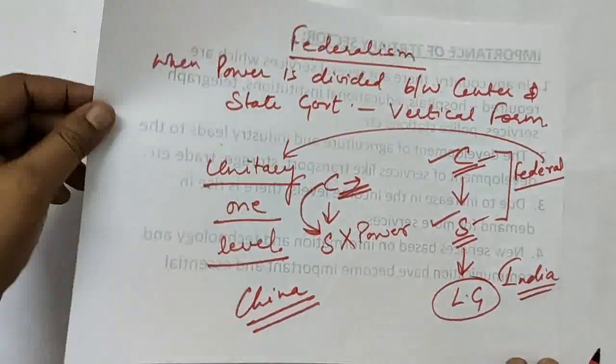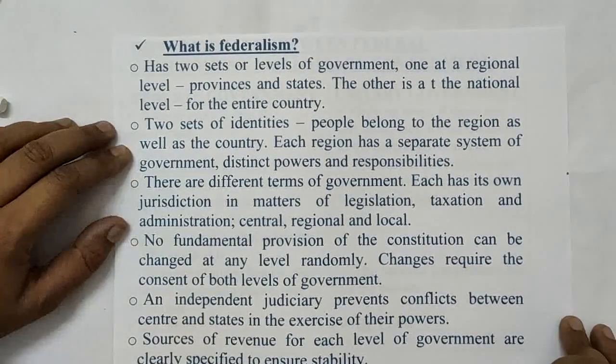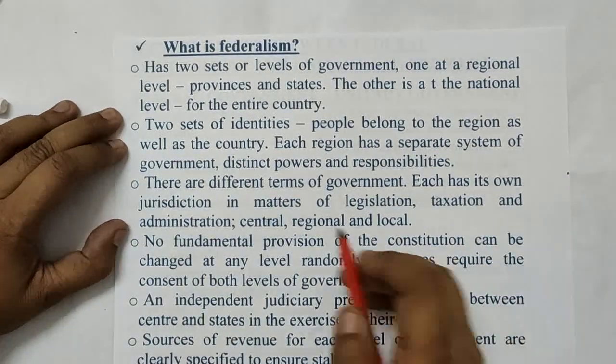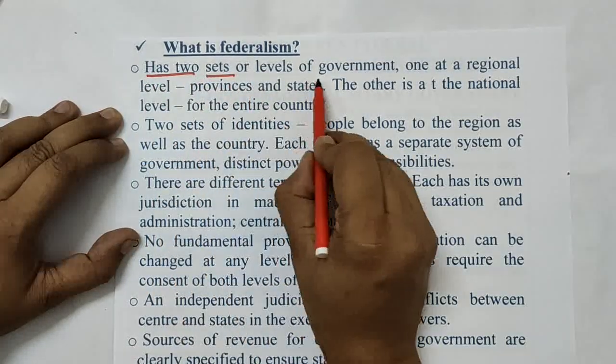Let's see the same thing we'll be talking about. It was in a nutshell. I'll be discussing your definition. What I told you, it has at least two levels of the government. So here also I have written the same thing. It has two sets or two levels of the government.